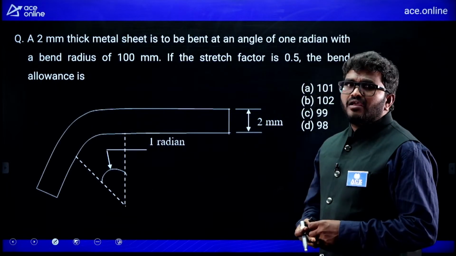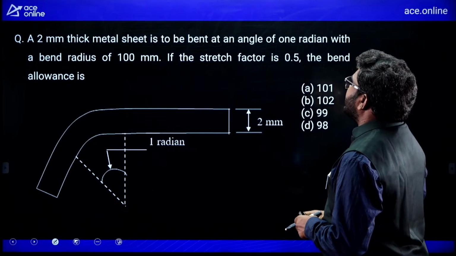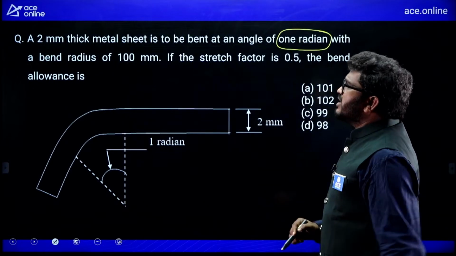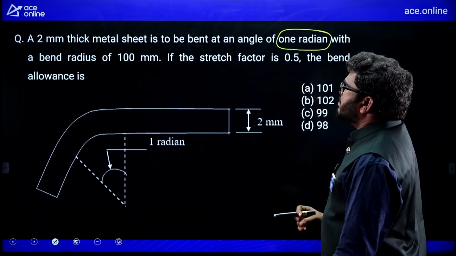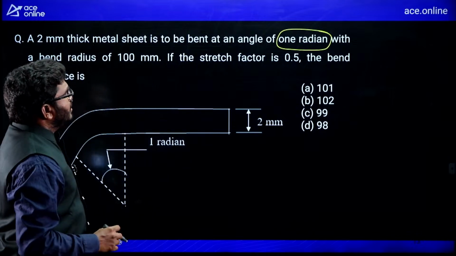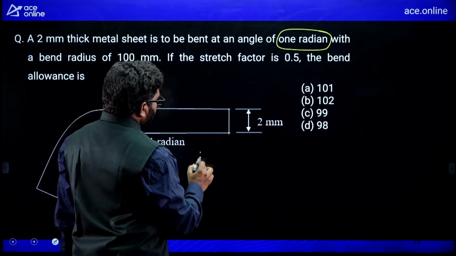Now, a 2 mm thick metal sheet is used to be bent at an angle of 1 radian. So, they are going to bend at an angle of 1 radian with a bend radius of 100 mm. Stretch factor is 0.5. Bend allowance we should calculate. Simple question.